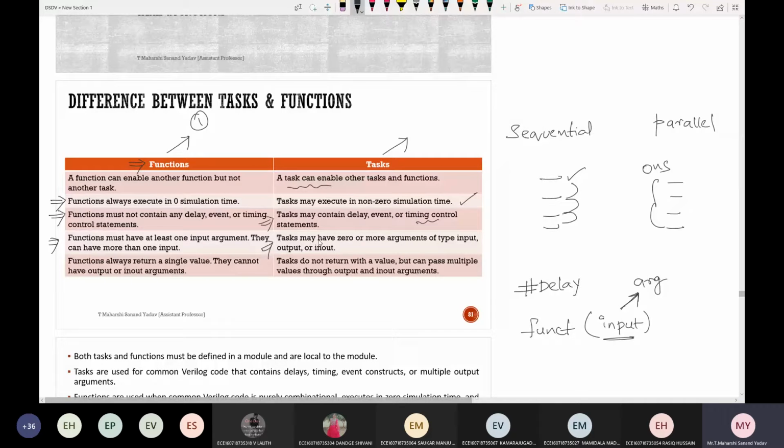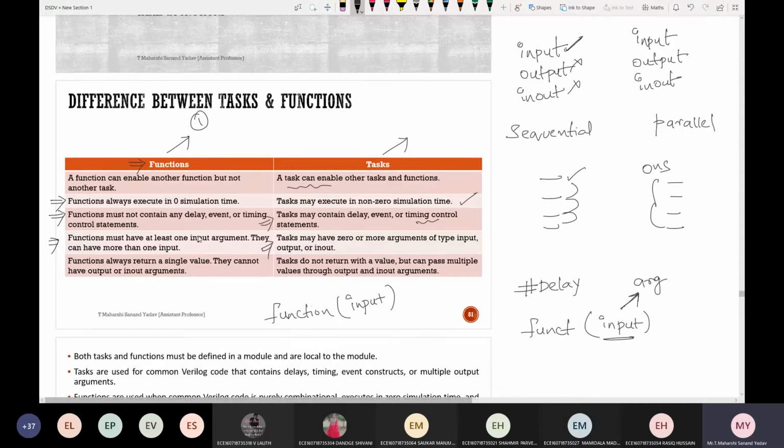Whereas a task may have zero or more arguments of type input, output and inout. In functions, you should have at least one input argument, but it can't have output followed by inout. So three types of ports exist: input port, output port, followed by inout. In functions, at least one input should be there, but there should not be any output and inout. Whereas a task can have input, output, and inout also. That's the advantage with task.